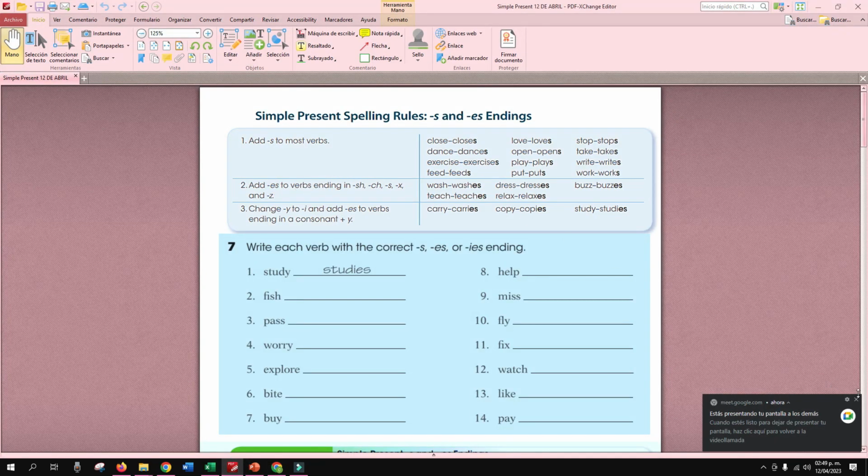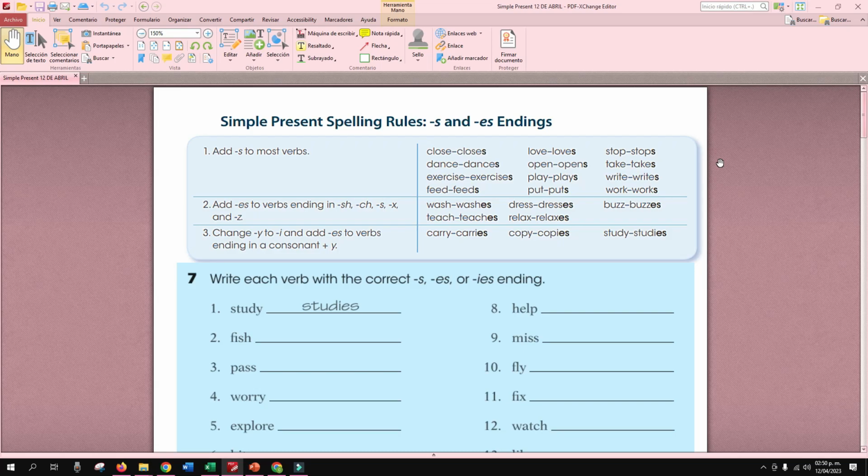So, I have this. Simple present spelling rules. S and ES endings. Ustedes se recuerdan que estuvimos estudiando cuando le agregamos S, ES o cuando hacíamos el cambio de la Y, ¿verdad? Cuando teníamos verbos y estábamos utilizando un sujeto en tercera persona. Add S to most verbs. La mayoría de verbos ustedes solamente necesitan agregarle la S cuando estén hablando en presente simple y utilicen el sujeto she, he o it.